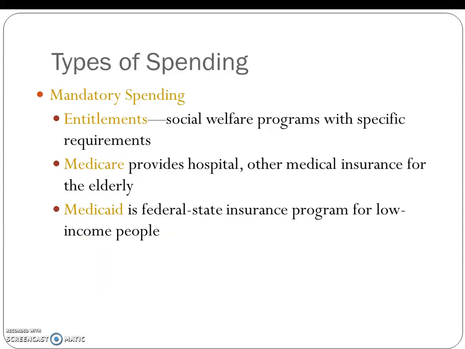So what types of spending does the government do? The first one is mandatory spending, and these are things that they just have to spend money on. Entitlements, social welfare programs with specific requirements. So think about Social Security, welfare benefits. You've got to get money to the elderly. You've got to get money to the very poor, because otherwise they're not going to be able to live,